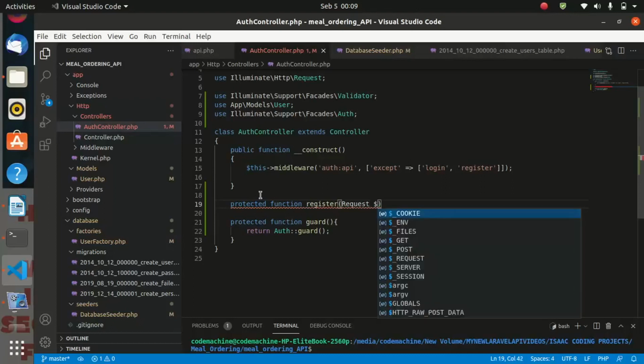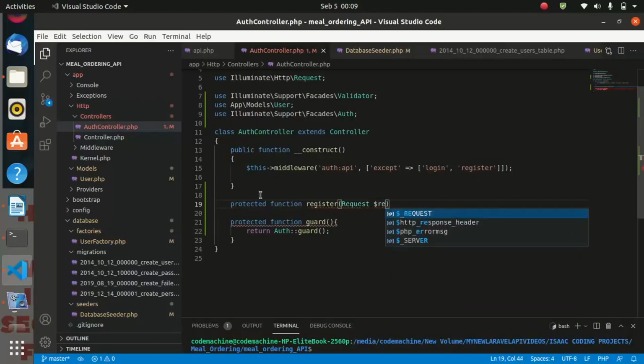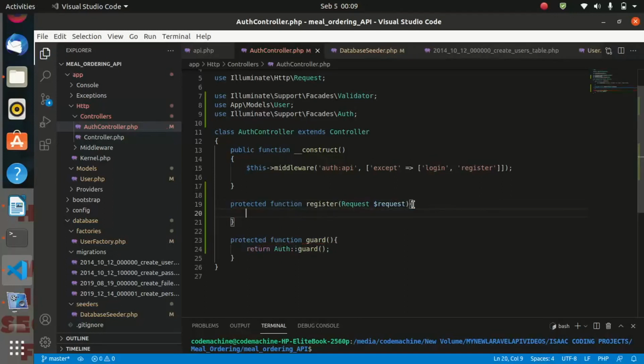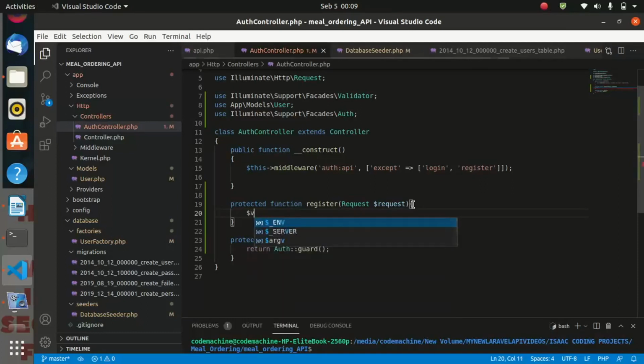And since we are working on the back end, we shall be using Postman to test our API, as you will see. Request, and let us give it a body. And for now, we are going to validate all the fields we are passing into the register function. So declare a variable validator.